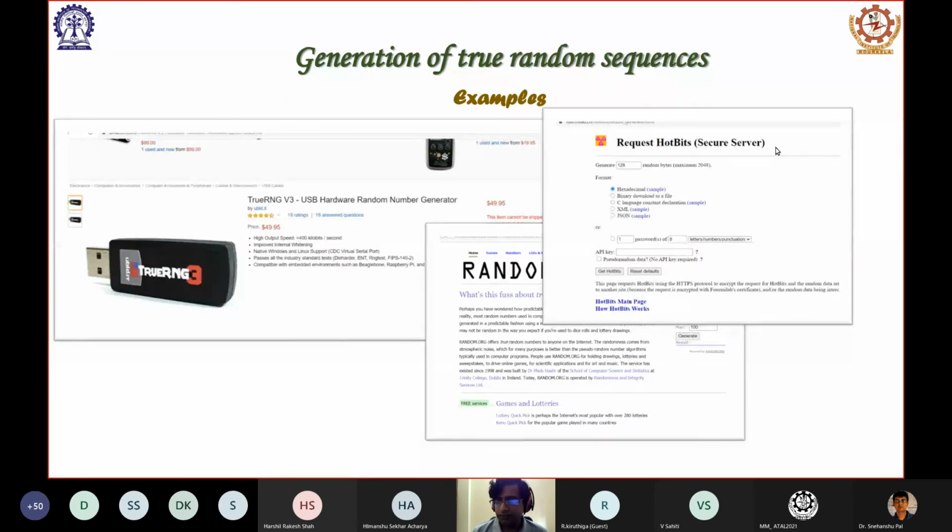I think HotBits is based upon some kind of radioactive decay detector. It can detect the decay of a radioactive nucleus, and using that it can generate random bits. So these are the facilities which are available for true random number generators if it turns out that you are not satisfied with the algorithmic process of random number generation.